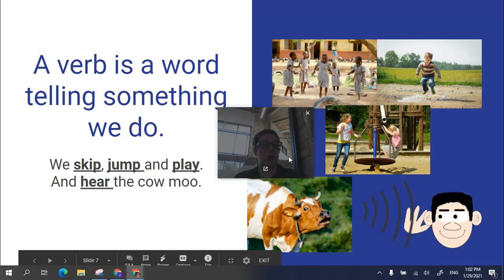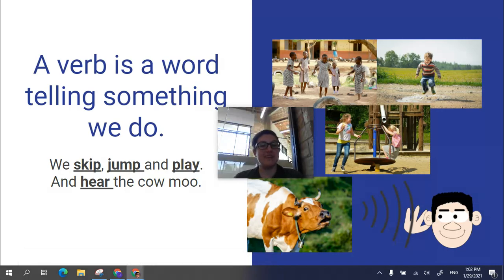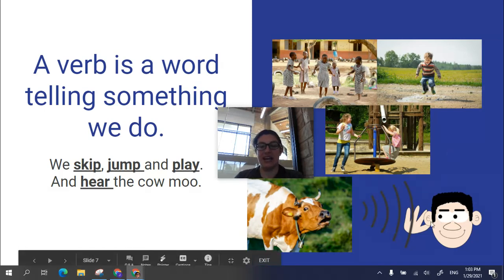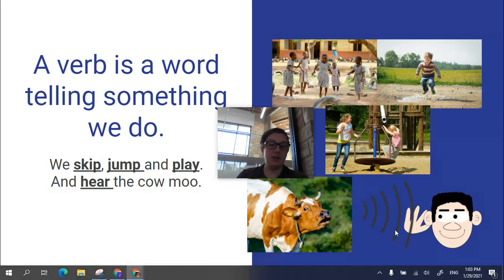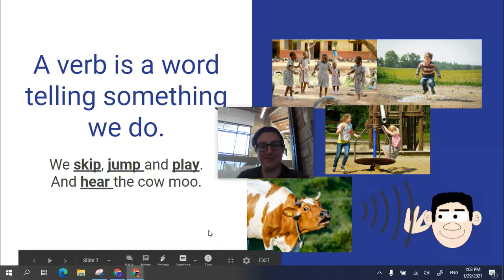A verb is a word telling something we do. We skip, jump, and play and hear the cow moo. So here we see some kids skipping, this little boy is jumping, these girls are playing, and this little kind of creepy cartoon guy is hearing the cow moo. So these are all verbs. Verbs answer the question, what are they doing? And the answer is usually an action, right? Skip, that's something I can do. It's an action. I can listen, or I can moo if I want. Moo.